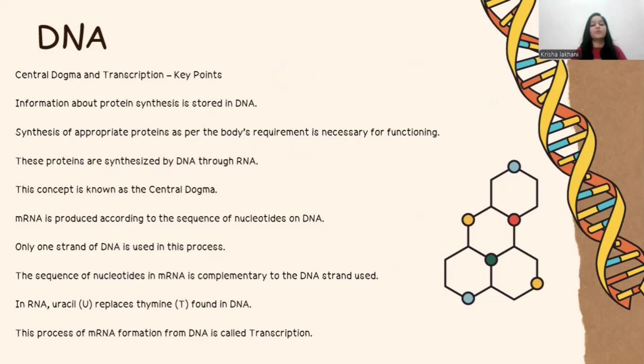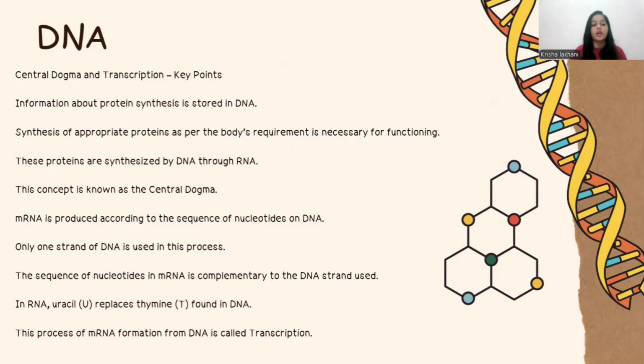Whatever the protein synthesis is happening, the whole process is called the central dogma. mRNA is produced according to the sequence of the nucleotides on the DNA. mRNA always produces the sequence according to the DNA. Only one strand is used in this process. Of course, there are 2 strands, but only one strand is copied and goes out. But the complementary side, the tRNA, will match and bring the amino acids accordingly. The sequence of the nucleotides in the mRNA is complementary to the DNA strand used.